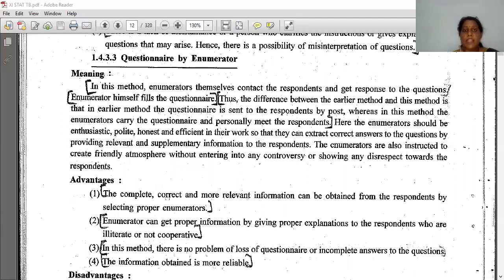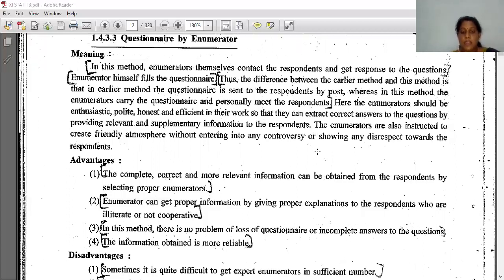Means he should politely ask all the questions. Suppose we are going into anybody's house, first we have to ask them whether they are free or not. Then the enumerator says, sir, please can I ask you a few questions, can you give me a few minutes so that I can ask a few questions. And first of all you have to say for what purpose you are asking these questions, and for what purpose you are filling this form.